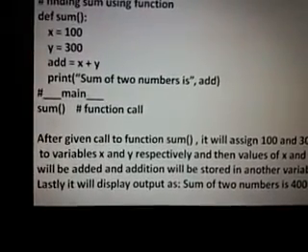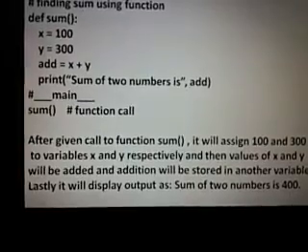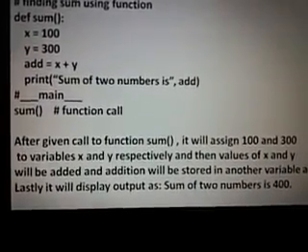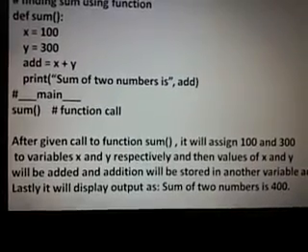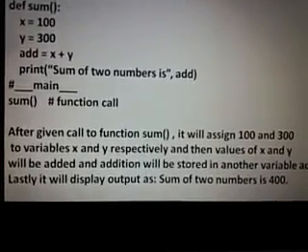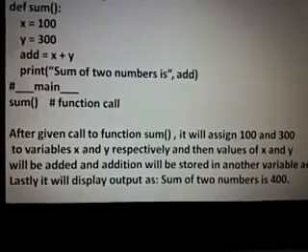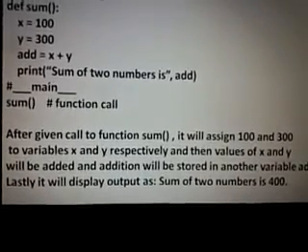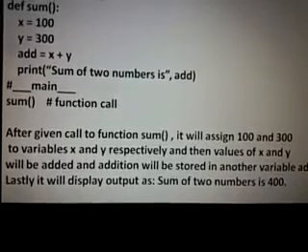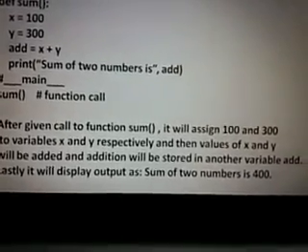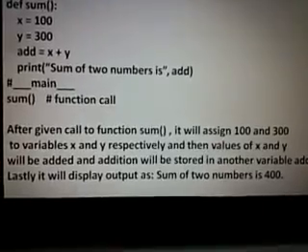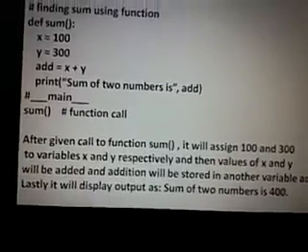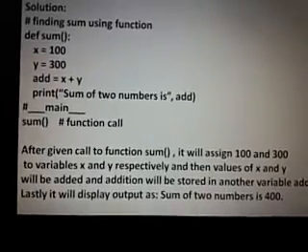Now the explanation which was given before, we are again rediscussing. After a call is given to function sum, it will assign 100 and 300 to variables x and y respectively, and then the values of x and y will be added and the addition will be stored in another variable add. Lastly, it will display output as sum of two numbers is 400.